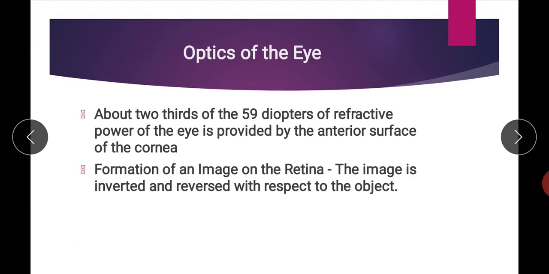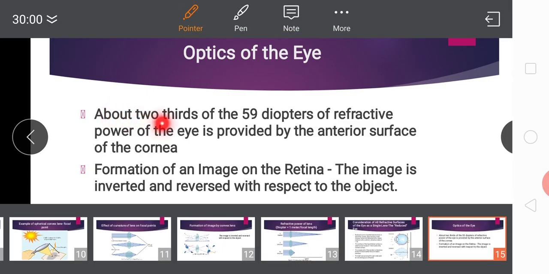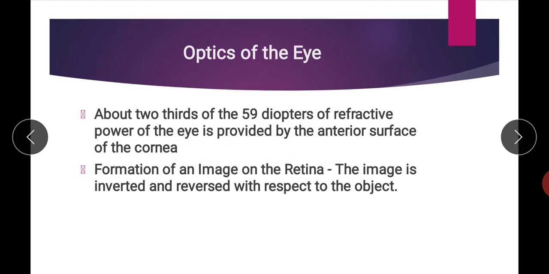Now, out of this 59 diopters, about 2/3 of the refractive power of the eye is provided by the anterior surface of the cornea. What will be the reason? Because of the maximum difference in refractive index between air and cornea. Any other two media have a smaller refractive index difference, while the difference between the refractive index of air and cornea is maximum.